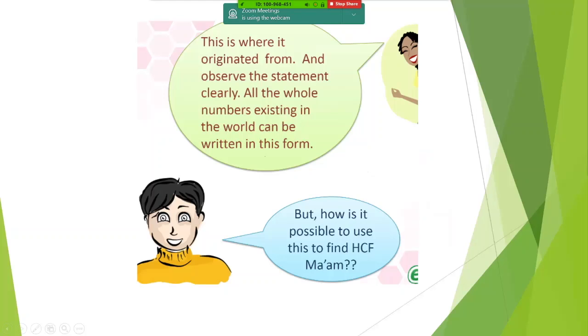This is where it originated from, and observe the statement clearly. All the whole numbers existing in the world can be written in this form. Next question is, how do we calculate the HCF?